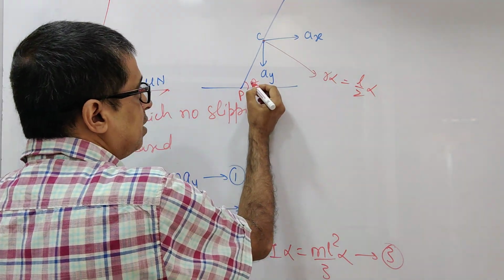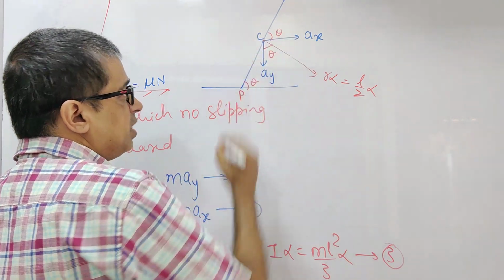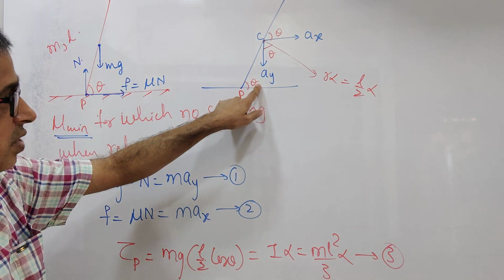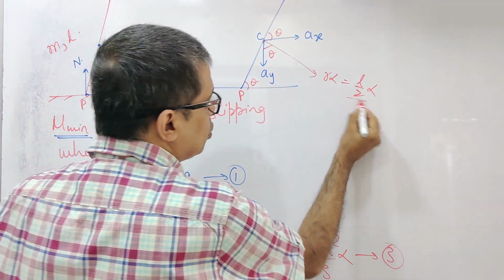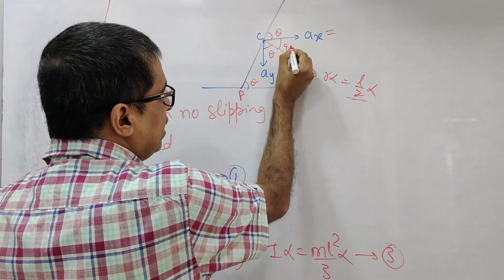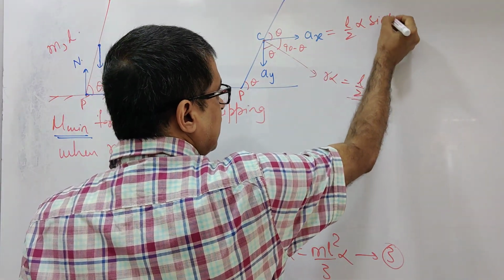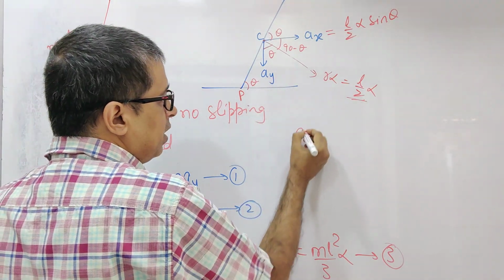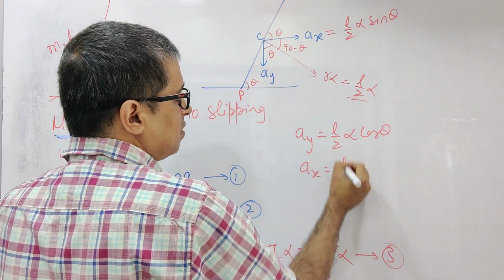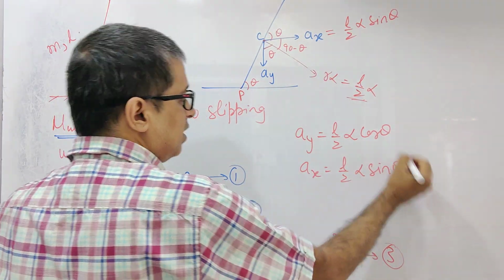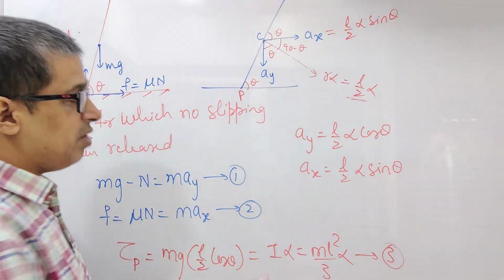If this angle is theta, this angle will be theta, this will be theta. Resolve this along this. This will be 90 minus theta. Ax will be L by 2 alpha sine theta. Ay will be L by 2 alpha cos theta. Substitute Ax and Ay. You have got three equations and three variables.